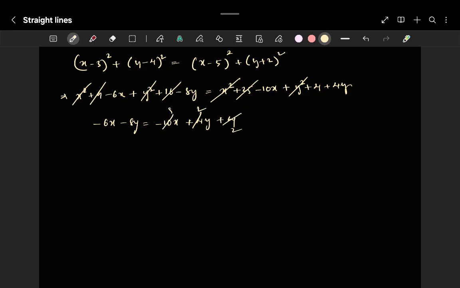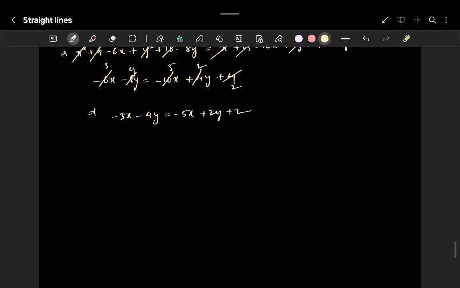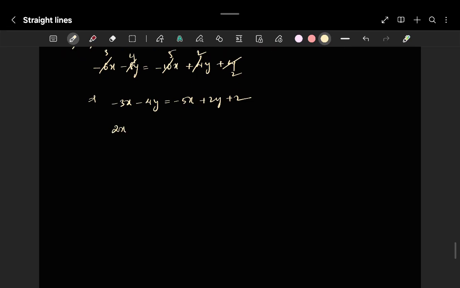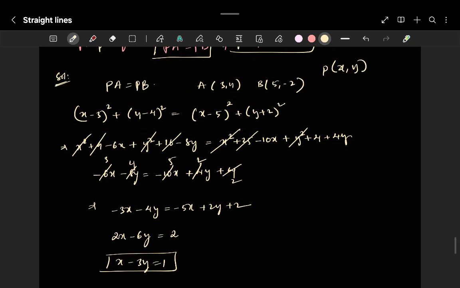Dividing by 2, it will be minus 3x minus 4y is equal to minus 5x plus 2y plus 2. So this will be 2x minus 6y is equal to 2. So again x minus 3y is equal to 1 is the first equation.